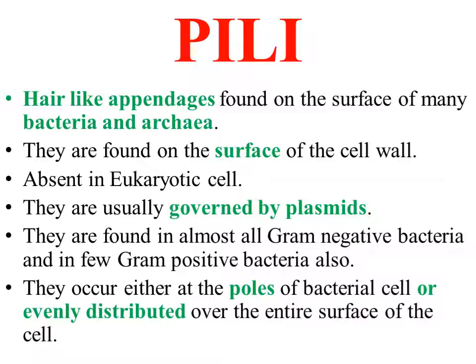Pili are present in almost all gram-negative bacteria, but they are present only in a few gram-positive bacteria. And the last point is that they occur either at the poles or they are evenly distributed over the entire surface of the bacterial cell.